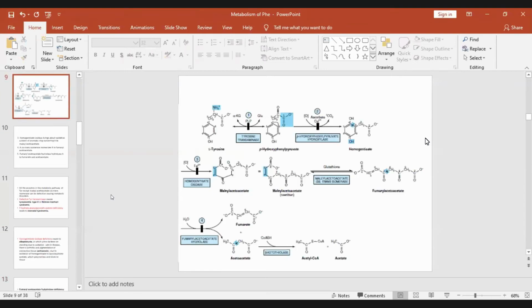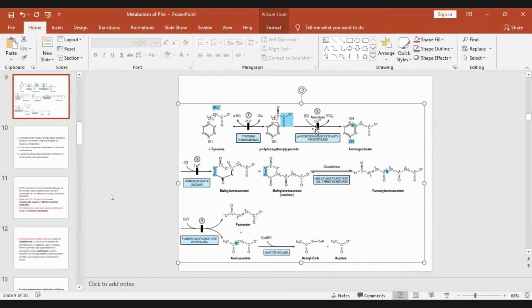You have seen that a block here will result in tyrosinemia type 2, whereas a deficiency of para-hydroxyphenyl pyruvate oxidase will result in neonatal tyrosinemia, whereas homogentisate oxidase deficiency leads to alkaptonuria, and this hydrolase, fumarylacetoacetate hydrolase, deficiency leads to tyrosinemia type 1 or tyrosinosis.